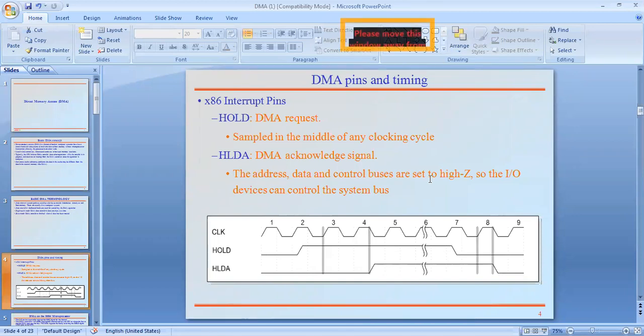Remember that point. If the hold signal is detected by the DMA, in response to that hold signal it responds with an HLDA, after detection of the hold signal. That is the timing signal here. Understand? Observe this point here. This is the hold response of the HLDA, the acknowledgement signal from the DMA.